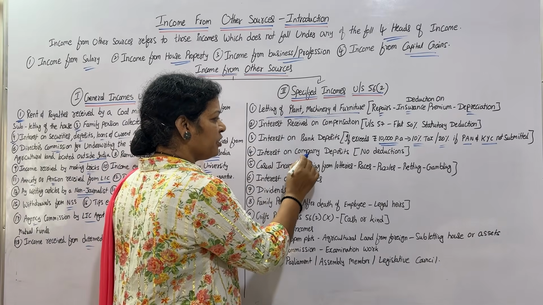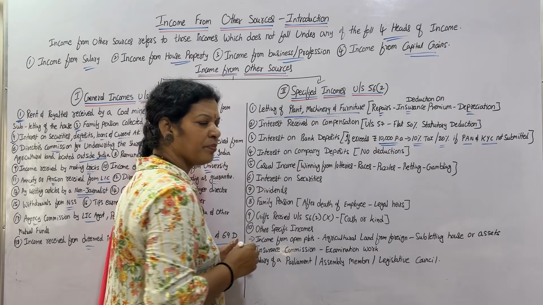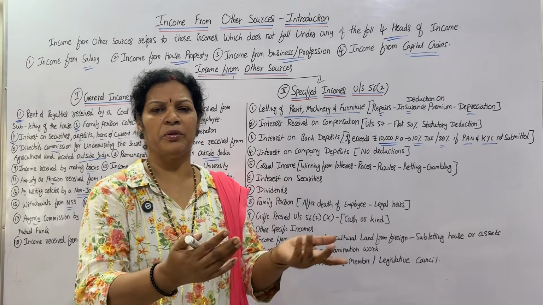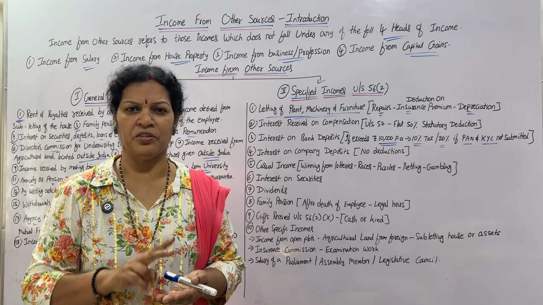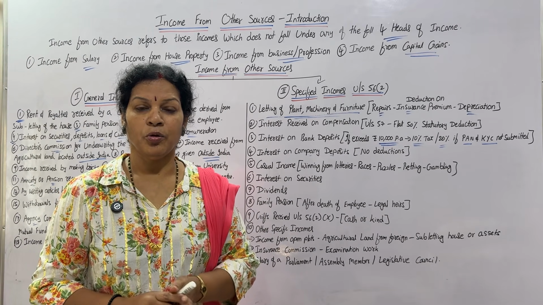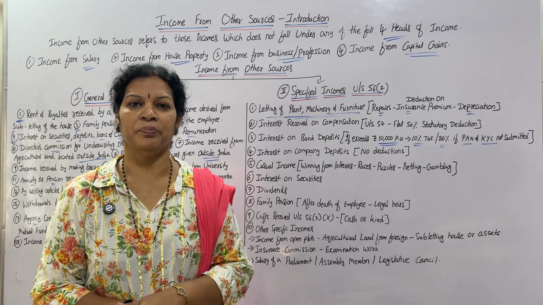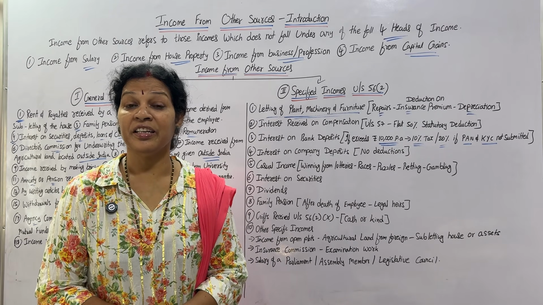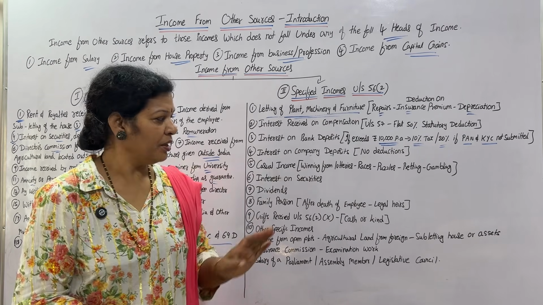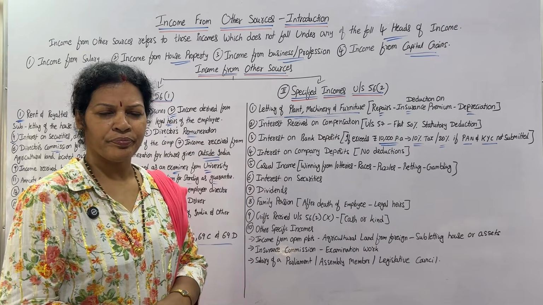Next one, interest on company deposits. Company, I kept some amount in the companies like shares, debentures, anything. No deduction. Everything is chargeable. Everything is considered as income from other sources. Okay. Next one, casual income.